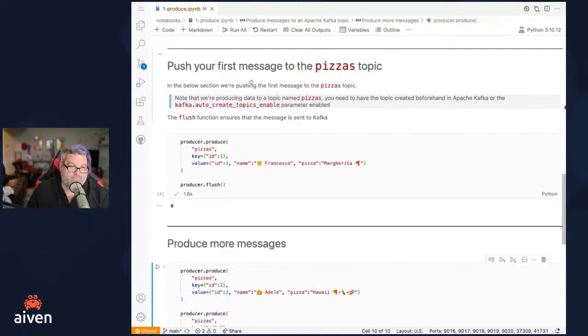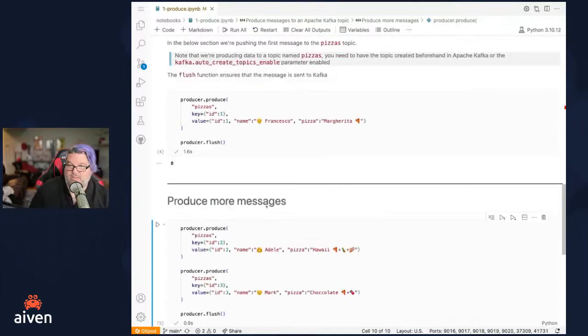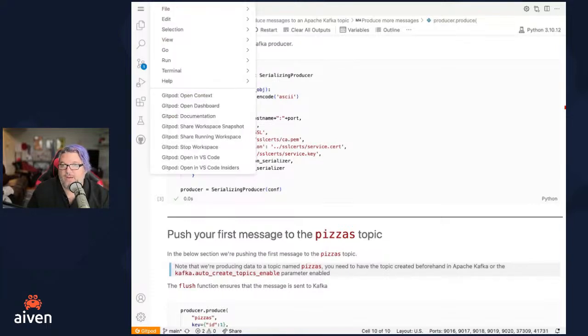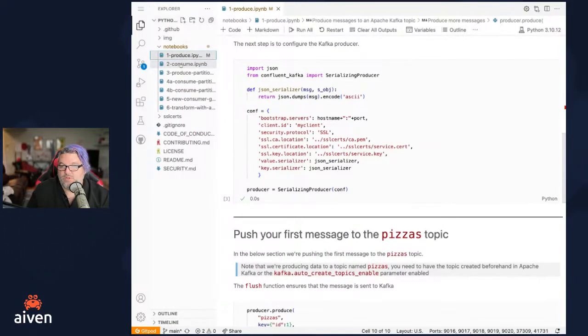So let's do something fun, and maybe let's consume the data on these. We want to consume data from a topic. So now for this one, we need to go back and open up notebook 2.